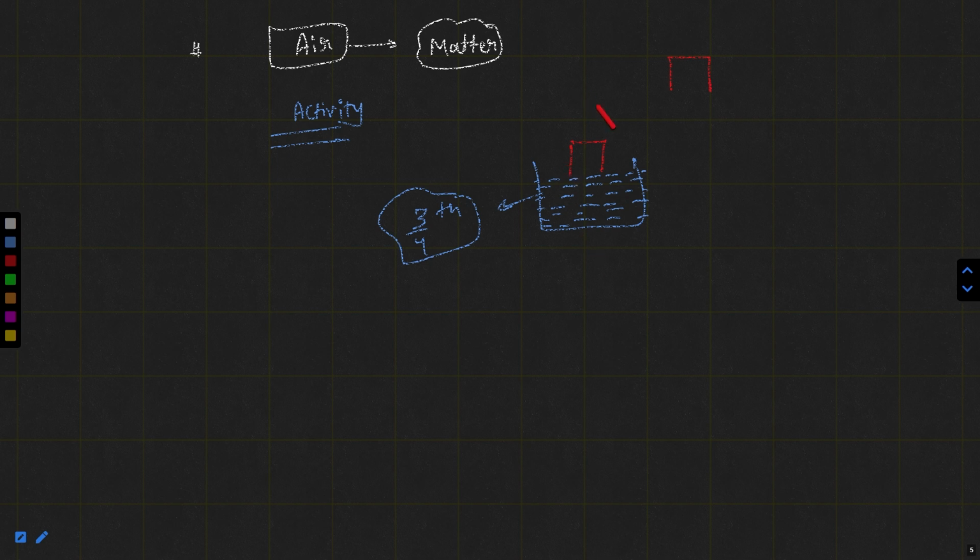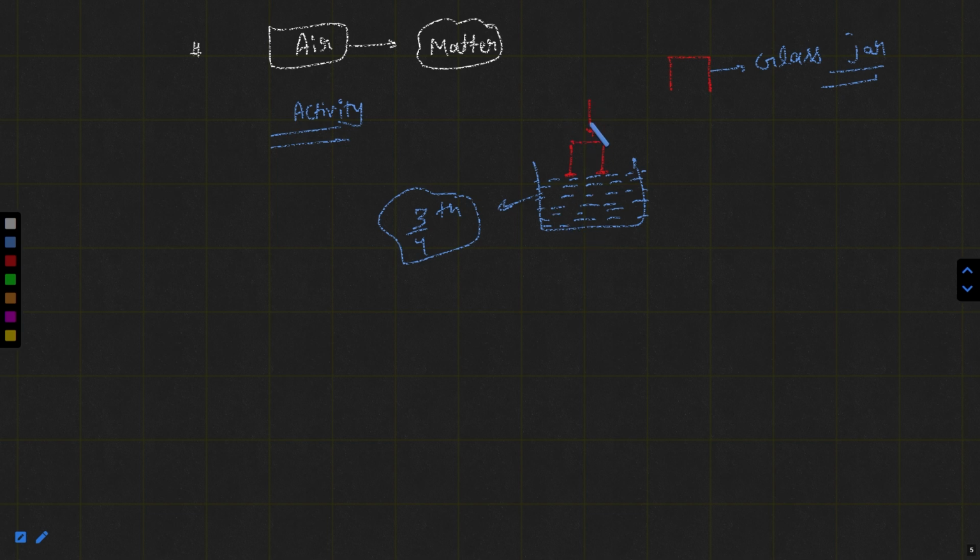If you are pushing from here, just make sure the jar is exactly inverted. It is not tilted. It means this end and this end are touching the surface of water exactly at the same time. So what will happen? Suppose this is a glass jar and it is transparent. Inside the jar, you can't see anything, but air is present. So we are proving that air is matter, air can occupy space.